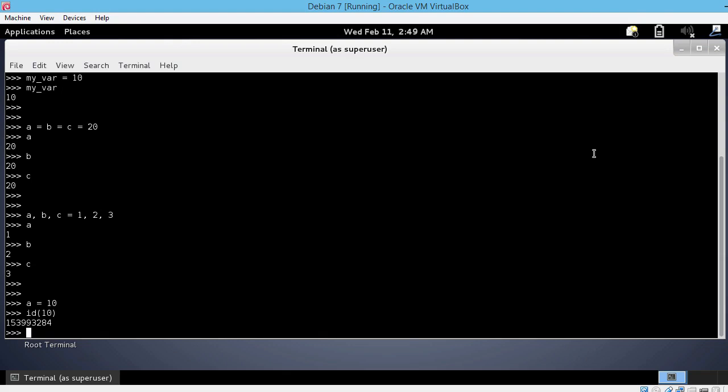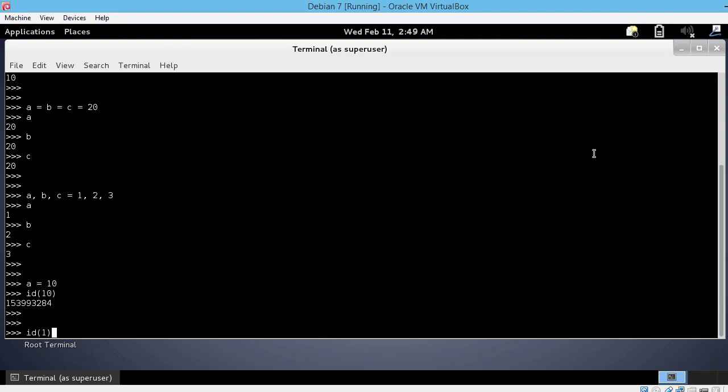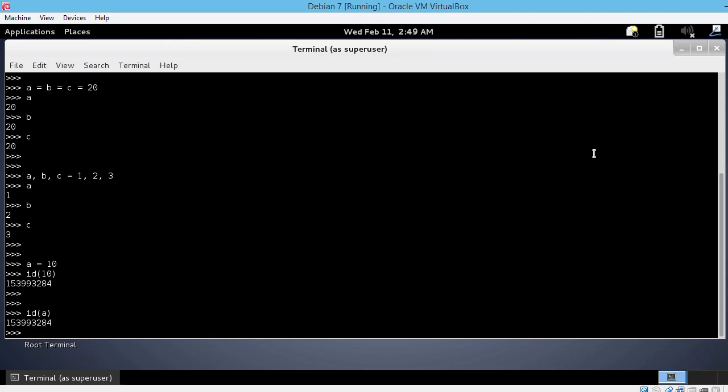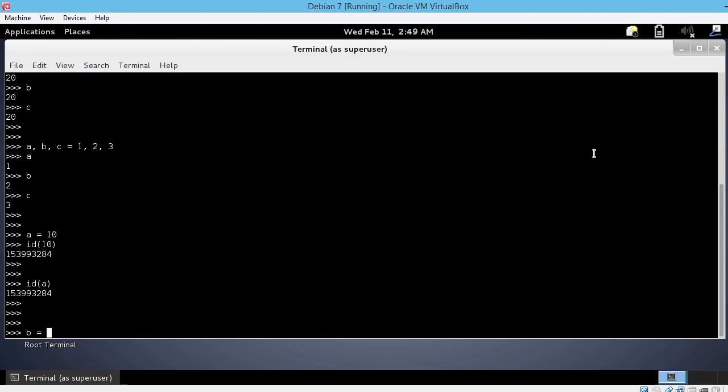Okay, let's do the same thing on a. So id of a. You can see that the value is the same. That's because a is pointing to the location in memory in which 10 is stored, because we assigned it that way. Now let's create variable b, which points to variable a. So b = a.